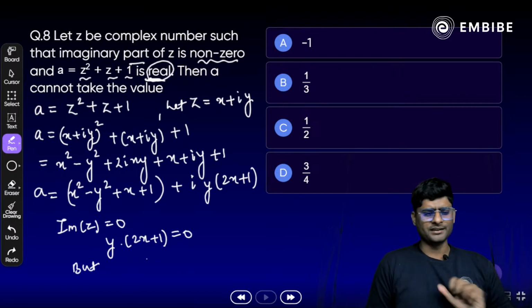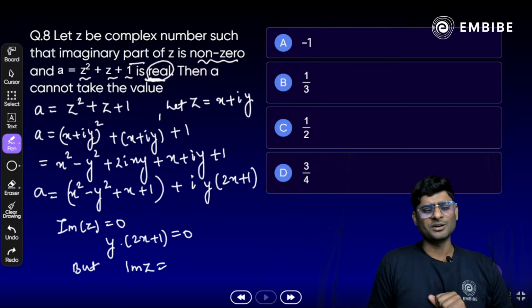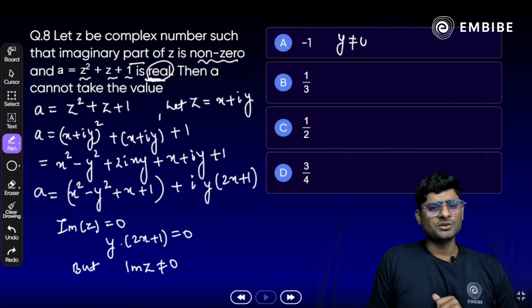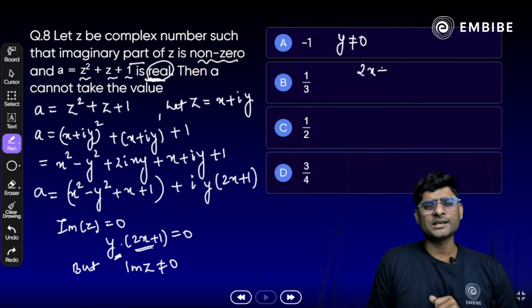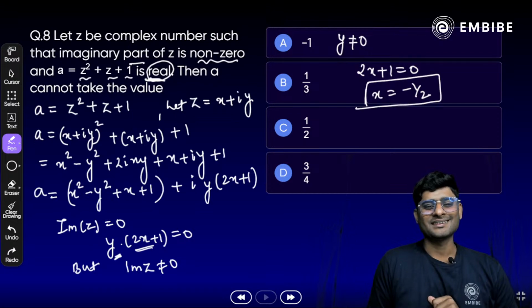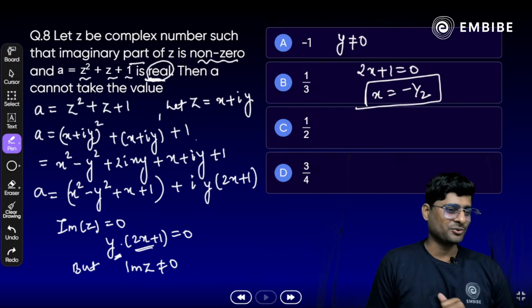So what do you conclude here? If the imaginary part is not equal to 0, that means Y does not equal 0. So if Y does not equal 0, definitely 2X plus 1 takes the value 0. That means at X equal to minus half, the expression will become 0. Correct?